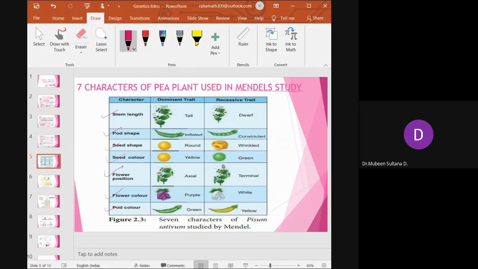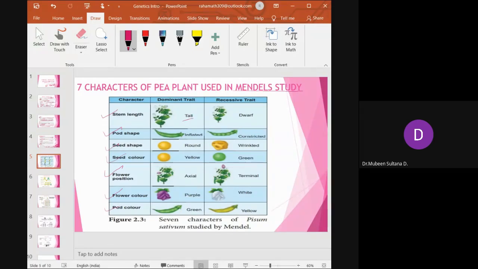But in monohybrid and dihybrid, today we will be restricted to 2 main characteristics, which is the stem length. Here we say tall, right? So when it is tall, a gene will always be represented in a pair, right? It is always represented as a pair.